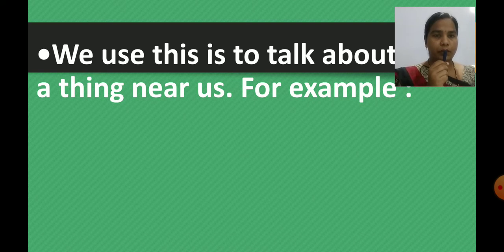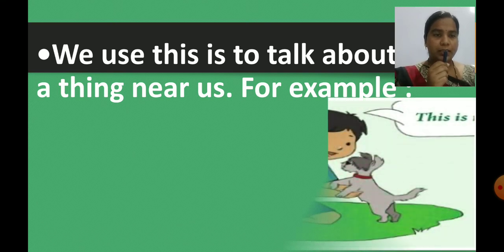For example, now children, when we use this is to talk about a thing which is near to us. Yes, the thing which is near to us, at that time we use this is. So see the example, children.